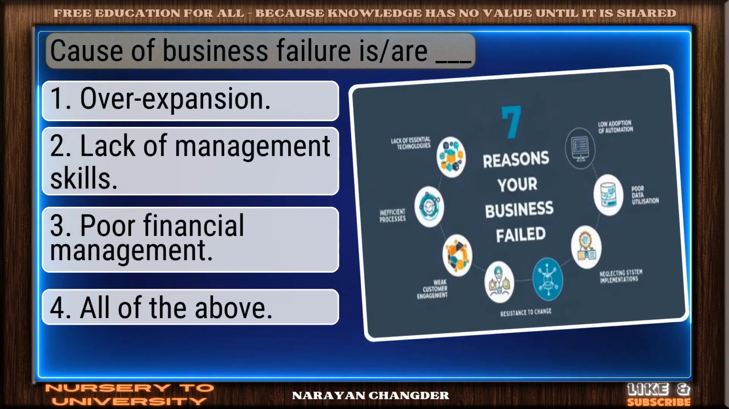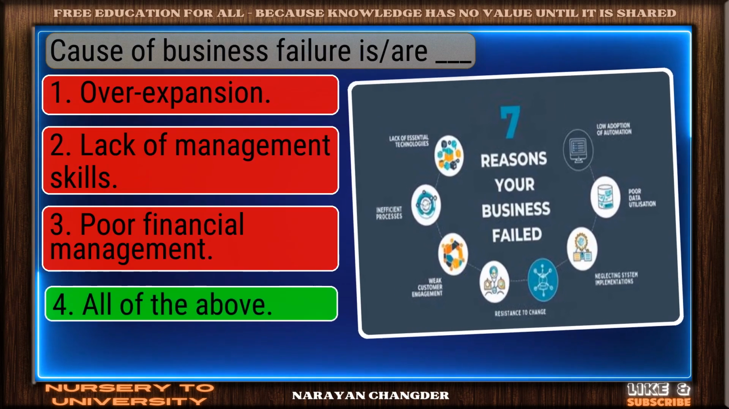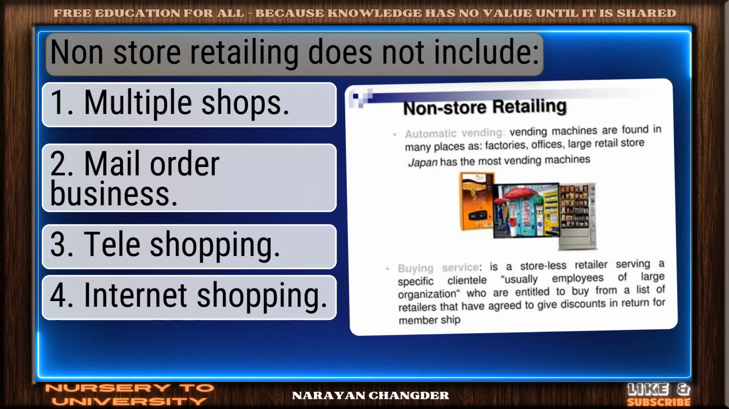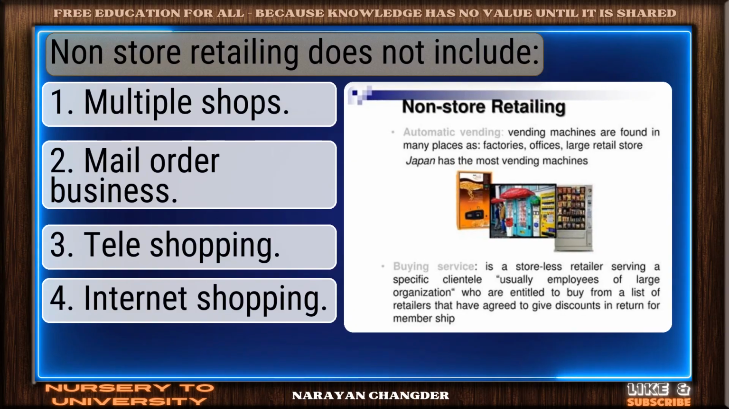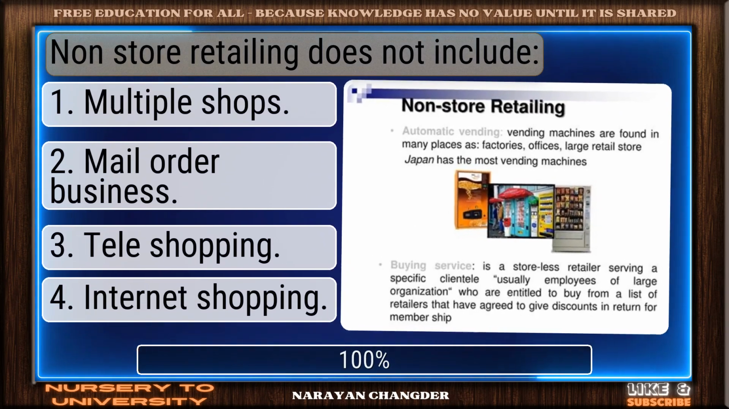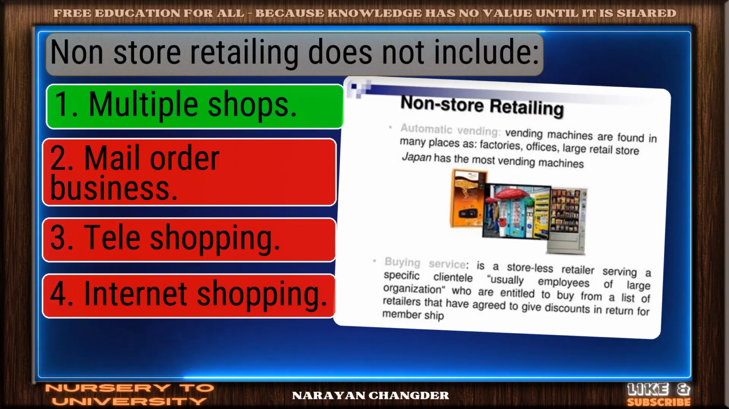Cause of business failure risk are dash. Right choice. All of the above is the best answer. Non-store retailing does not include. Clear logic. Your choice multiple shops is sound and 100% true.